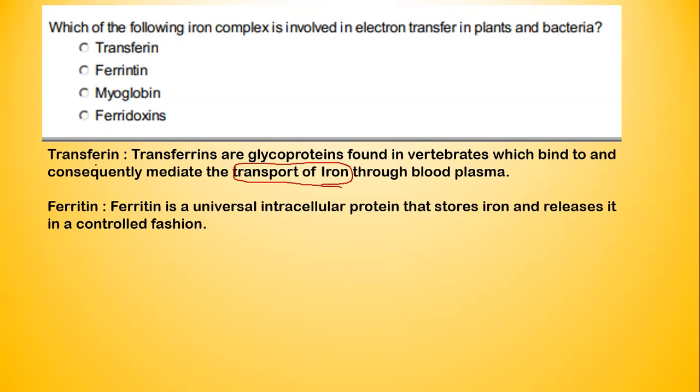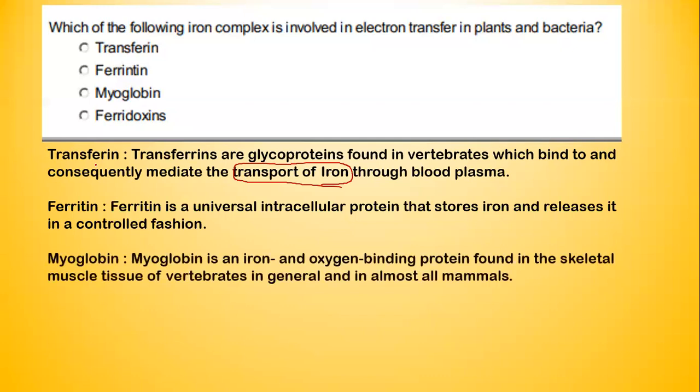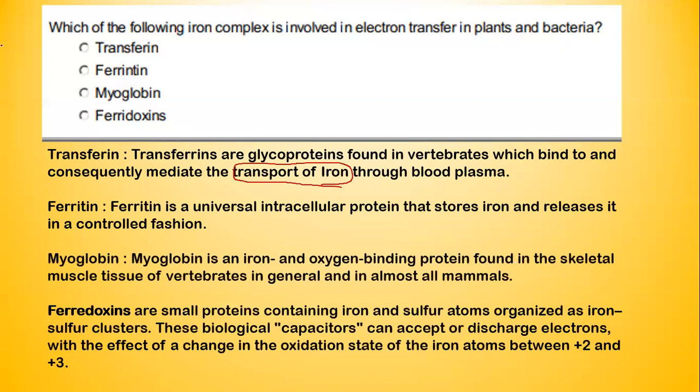Here what we are looking for is a biomolecule which is capable of helping in electron transfer, that too in plants and bacteria. So our third biomolecule is myoglobin, and we are all very aware of myoglobin and hemoglobin. Myoglobin is an iron and oxygen binding protein, and it is used for the storage of molecular oxygen, and definitely not an electron transfer biomolecule. So the answer we are looking for is option D, ferredoxin.